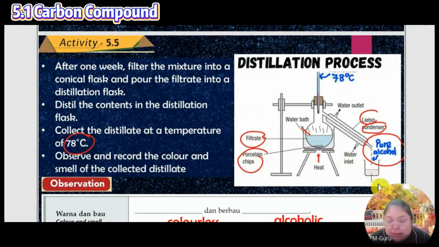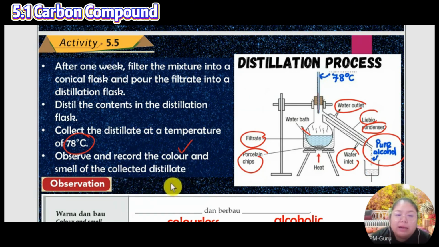Then you collect it. Actually it's a gas, because there is a water inlet and water outlet, they cool down the gas, condensation back to liquid. This liquid you collected inside the beaker.